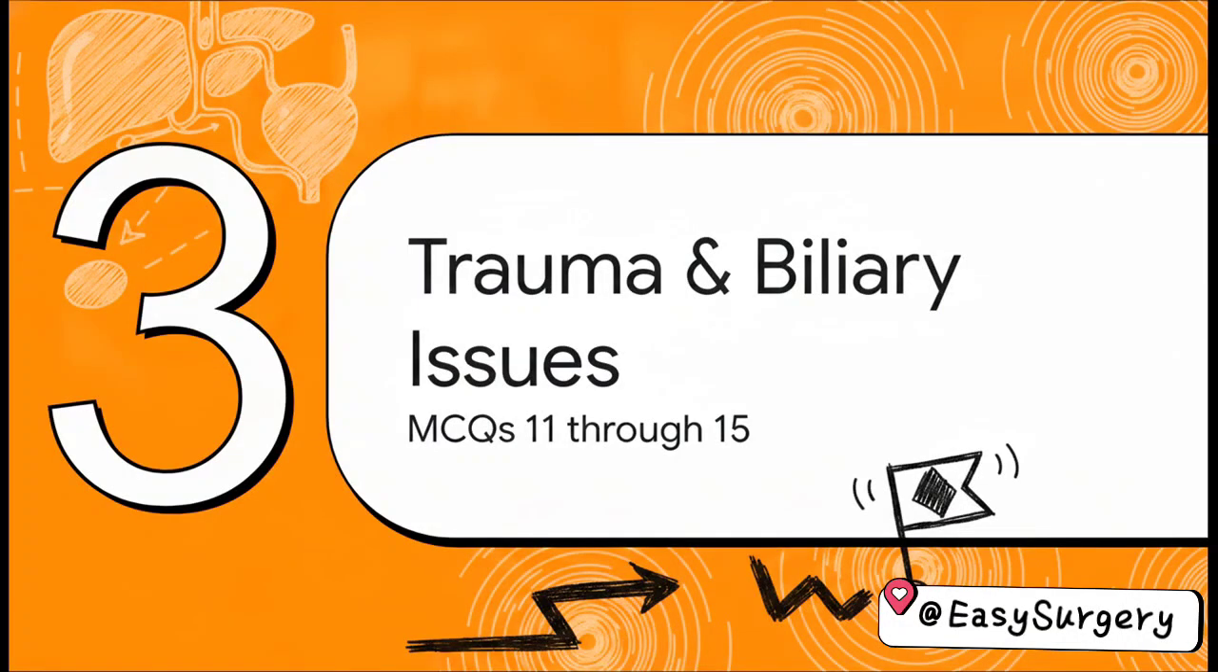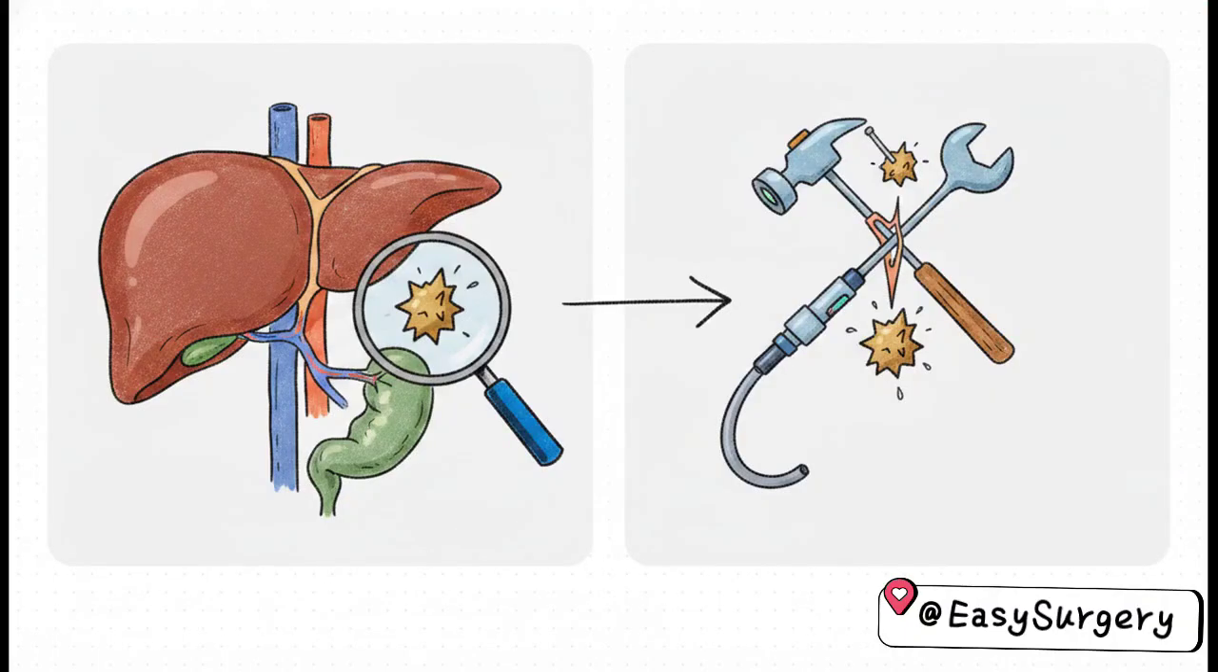Halfway there, checkpoint 3, trauma and biliary issues, hitting MCQs 11 through 15. Question 11 highlights a really vital diagnostic sequence. Imagine a patient with right upper quadrant pain, jaundice, and raised bilirubin, but their ultrasound is totally normal, no stones seen. The correct management answer is to get an MRCP.